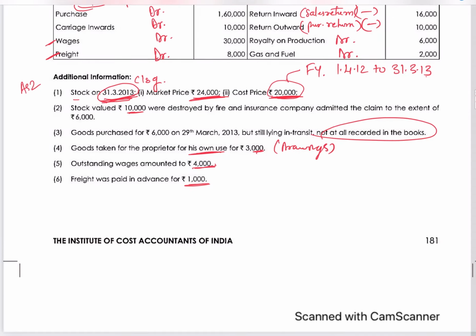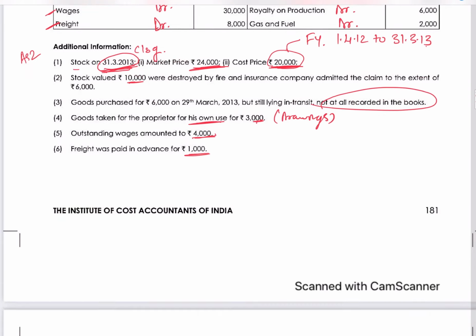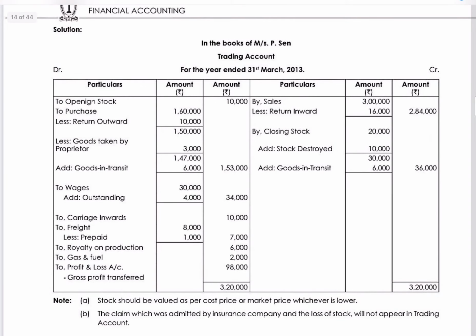Okay, start posting. So stock opening 10,000, we'll write stock. So we'll first make, in the books of Messrs P. Sen, the trading account for the year ended 31st March 2013.